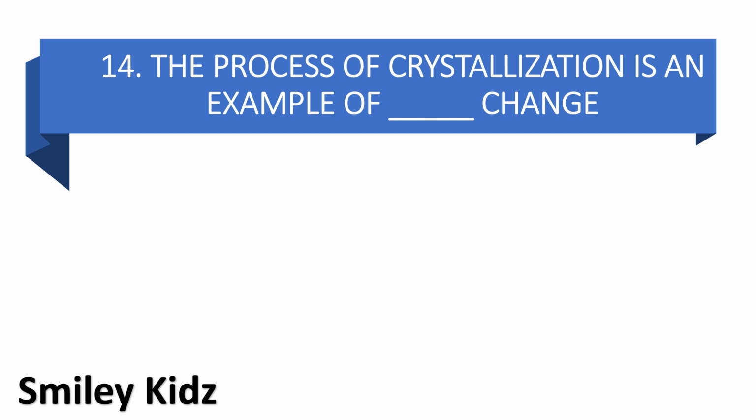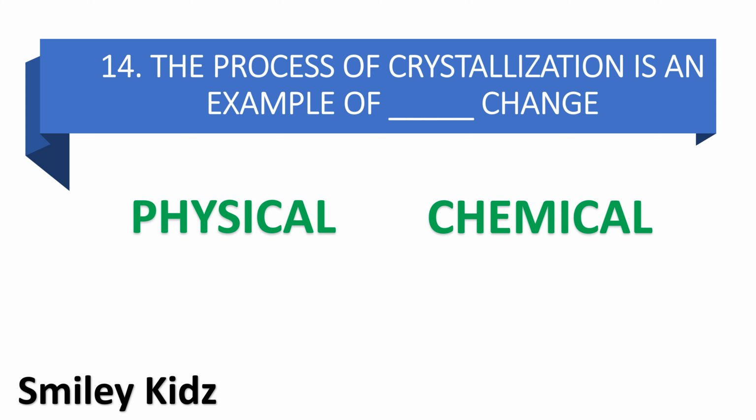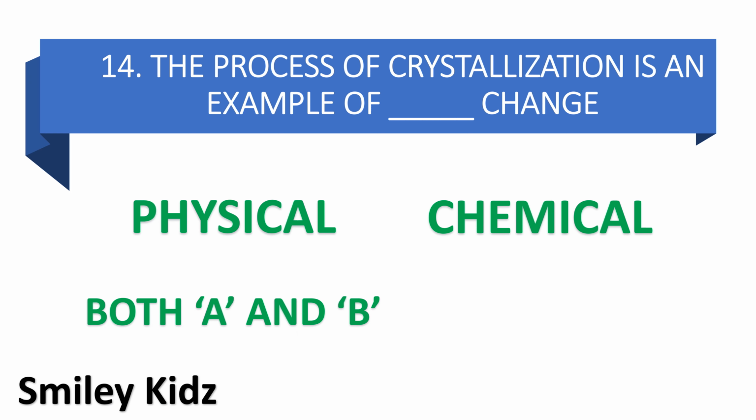The process of crystallization is an example of dash change. Option A physical, option B chemical, option C both A and B, and option D none. Your time starts now.